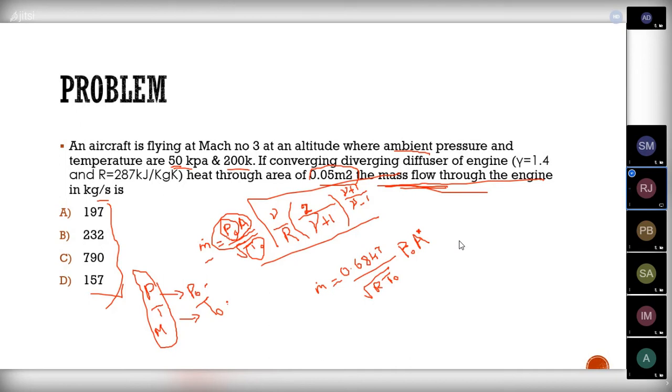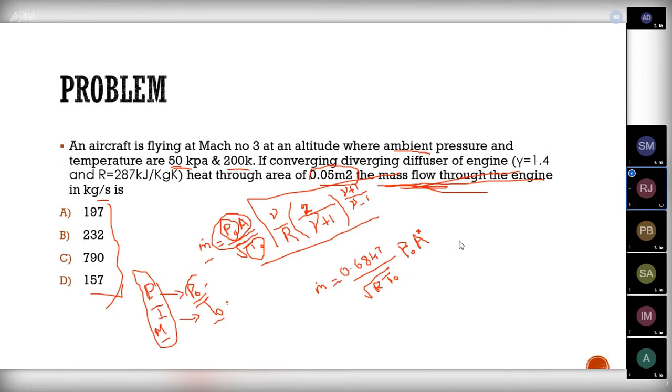So here you can see an aircraft is flying at Mach number 3 at an altitude where the ambient pressure, so they are mentioning the static pressure at the point where the aircraft is flying, is 50 kilopascal and 200 Kelvin. Converting kilopascal to Pascal, you can see that later. First we need to find the stagnation values, because we need to find the mass flow rate. Here they have given the static pressure, static temperature and Mach number. We need to find the total pressure and total temperature.